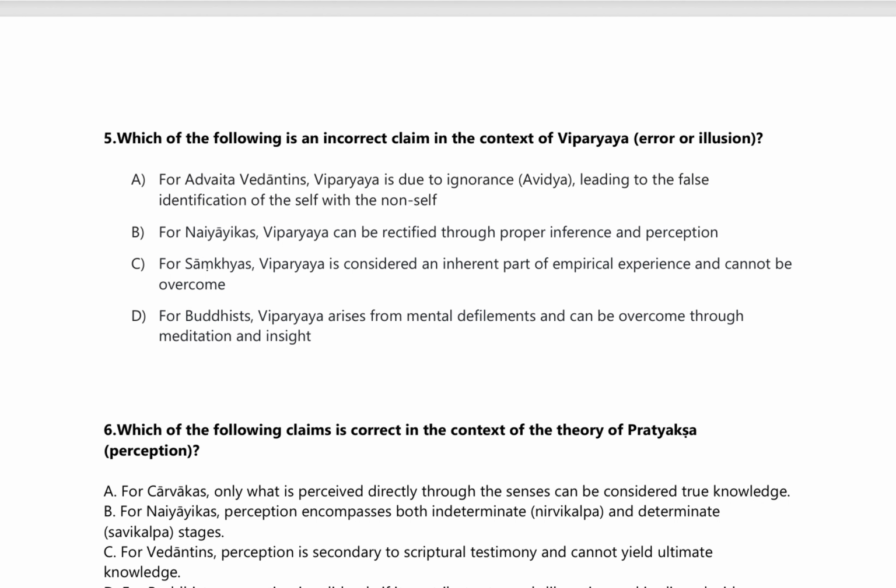Option B. For Nyayikas, Vipraya can be rectified through proper inference and perception. Option C. For Sankhya, Vipraya is considered an inherent part of empirical experience and cannot be overcome. Option D. For Buddhists, Vipraya arises from mental defilements and can be overcome through meditation and insight. So, what will be the right answer? Here they are asking about an incorrect claim in the context of Vipraya.